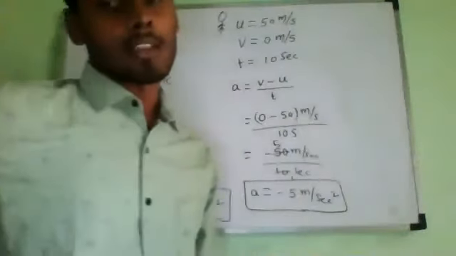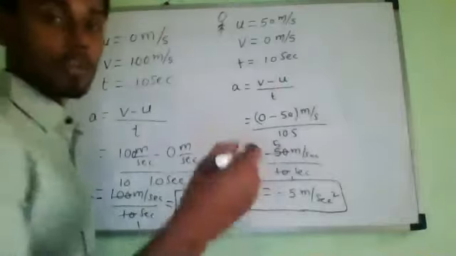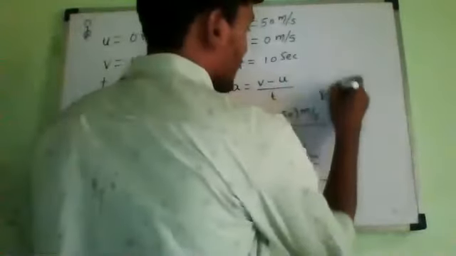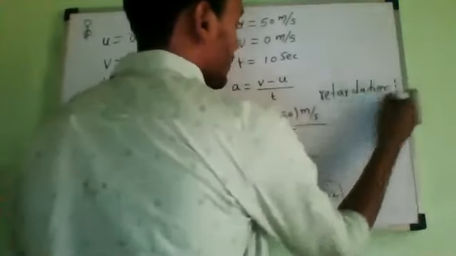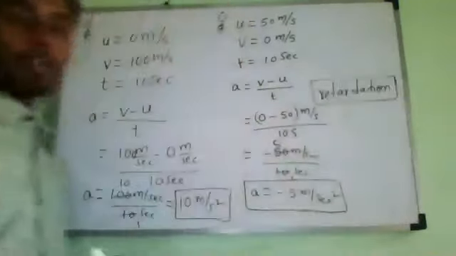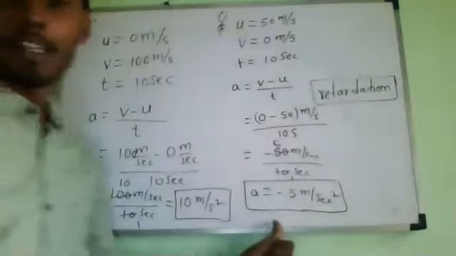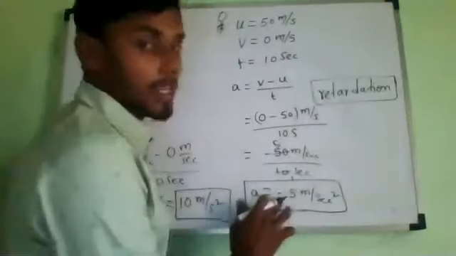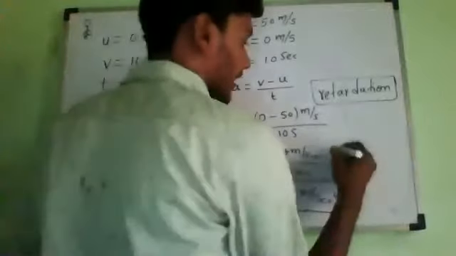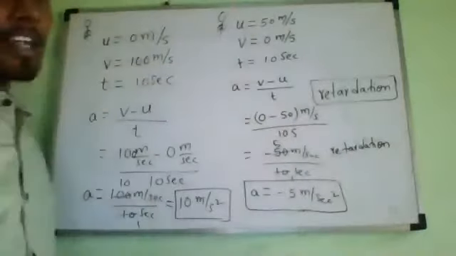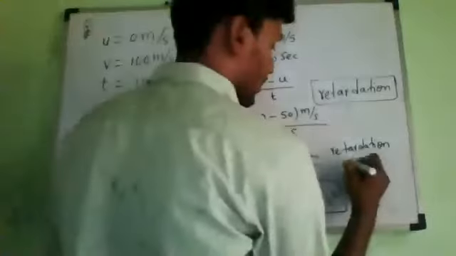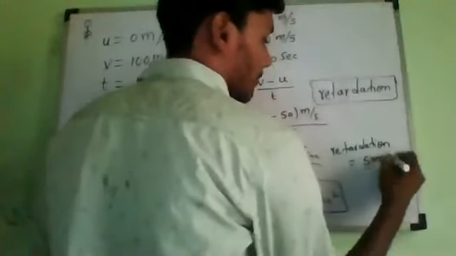Negative acceleration is what we call retardation. All of you remember, retardation means negative acceleration. So whenever I write retardation equals to, I no need to show the minus. Retardation means decreasing velocity, decreasing acceleration. Deacceleration also we can call it. So by that time I no need to show the minus.